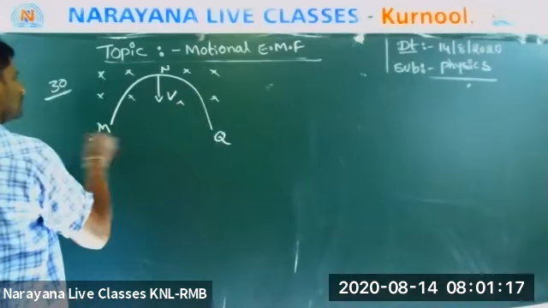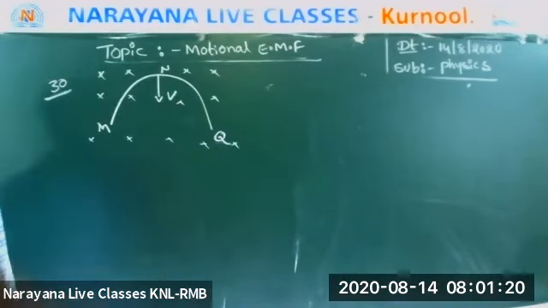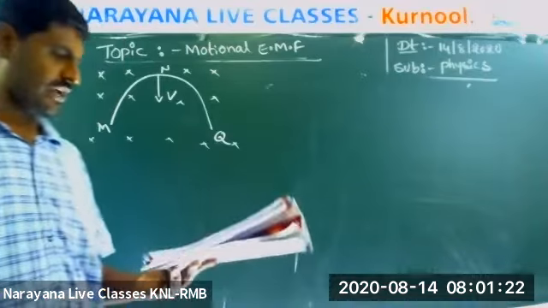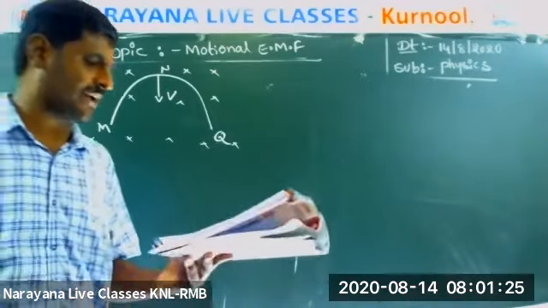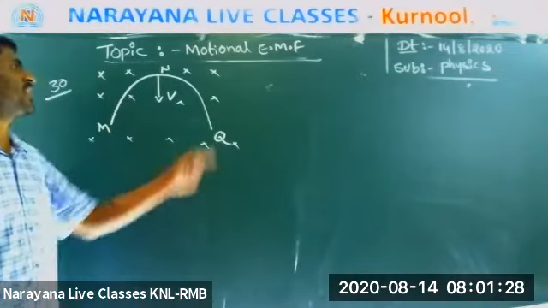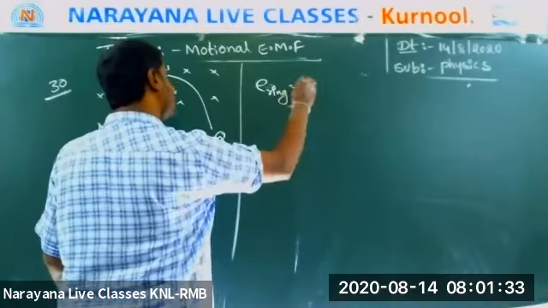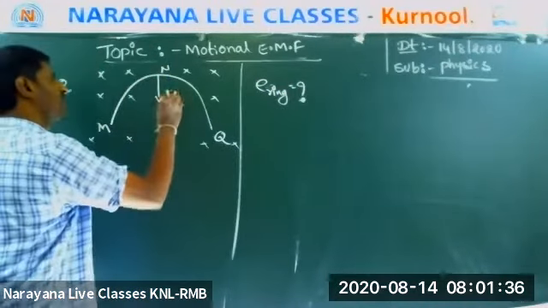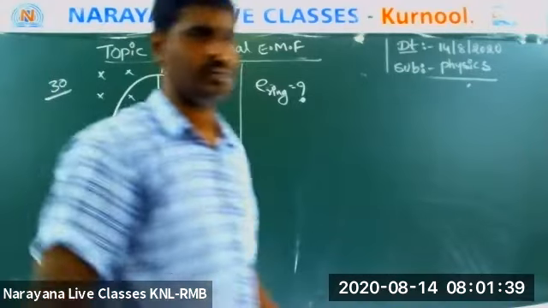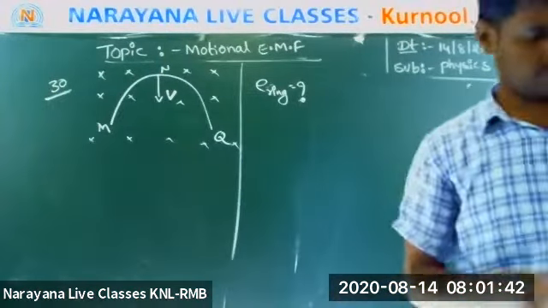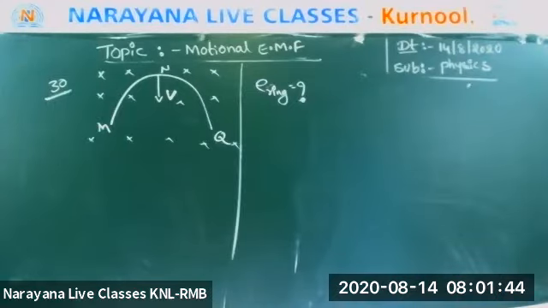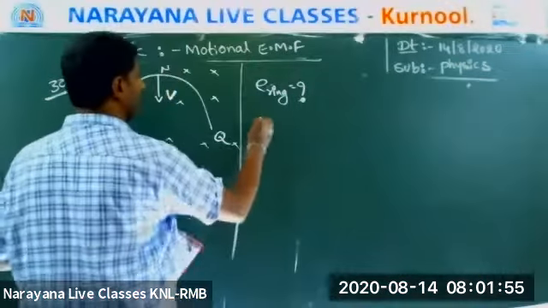Now, magnetic field is inward. Don't say the option, directly say the answer. I am asking EMF. I am asking the potential difference developed across the ring. Potential difference developed across the ring means E ring. Moving with velocity V. What is your answer? E ring is equal.